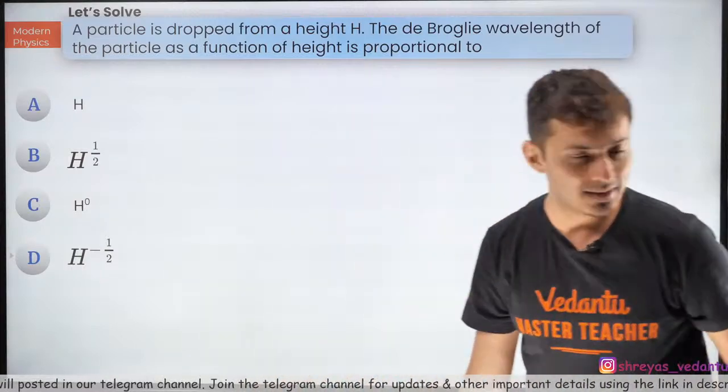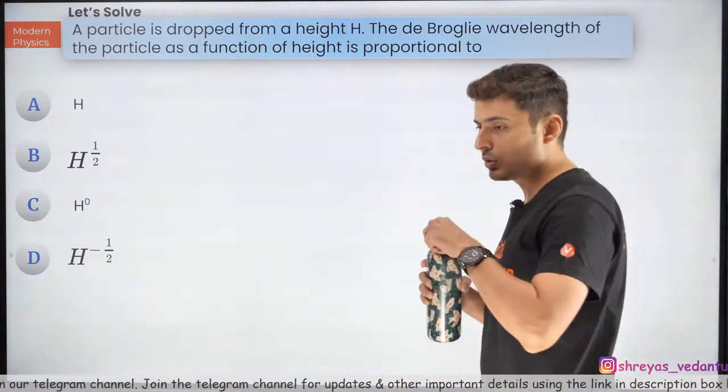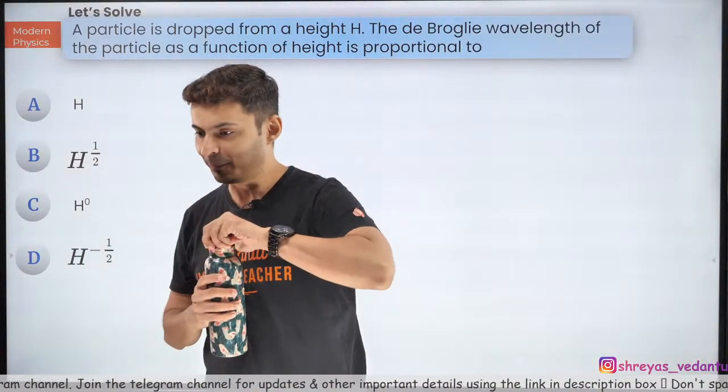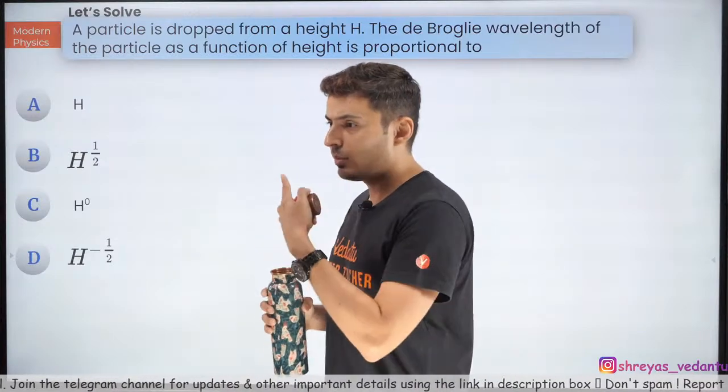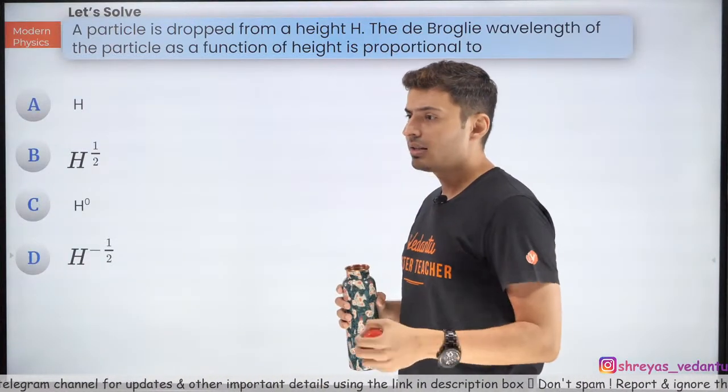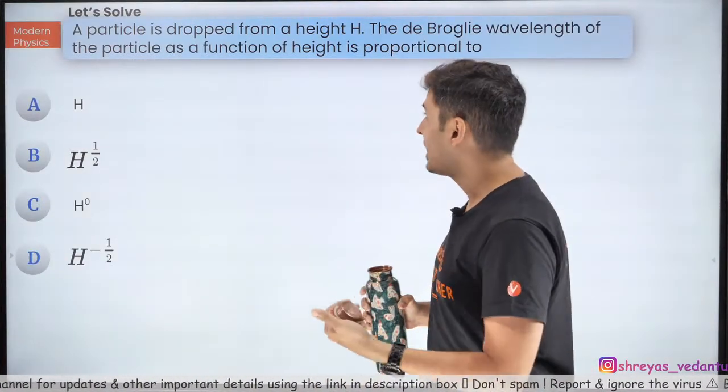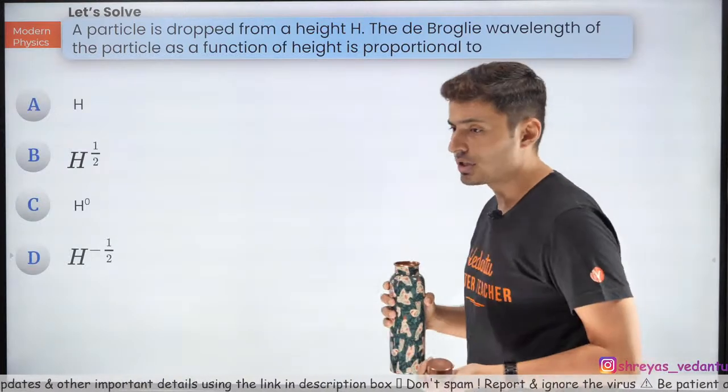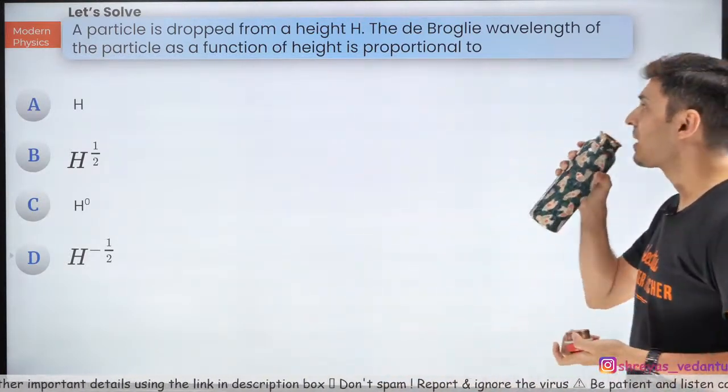Let's see how many of you can do this. Beautiful, amazing question. Think about it. A particle is dropped from some height. The de Broglie wavelength of the particle as a function of the height is proportional to. Come on, my warriors, figure this out.